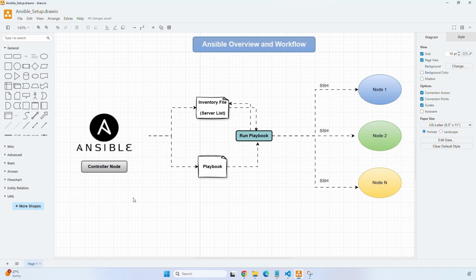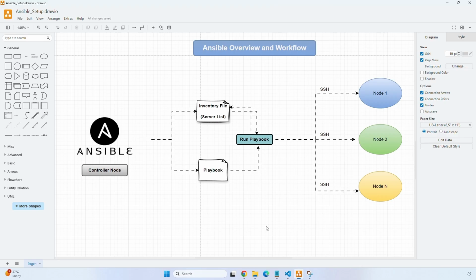In today's video, we are going to discuss the Ansible tool. Basically, Ansible is an open source configuration management and automation tool. It is agentless, like we don't need to install anything on the target servers. Ansible uses an SSH connection to connect to remote servers and executes tasks using Ansible Playbooks.